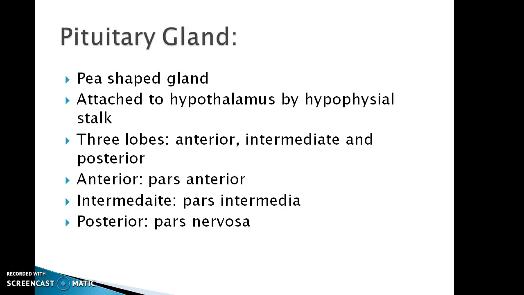Then pituitary gland. It is a P-shaped gland. It is attached to the hypothalamus by hypophyseal stalk. It has three lobes: anterior, intermediate and posterior. Anterior one is known as pars anterior, intermediate one is known as pars intermedia, and the posterior one is known as the pars nervosa.